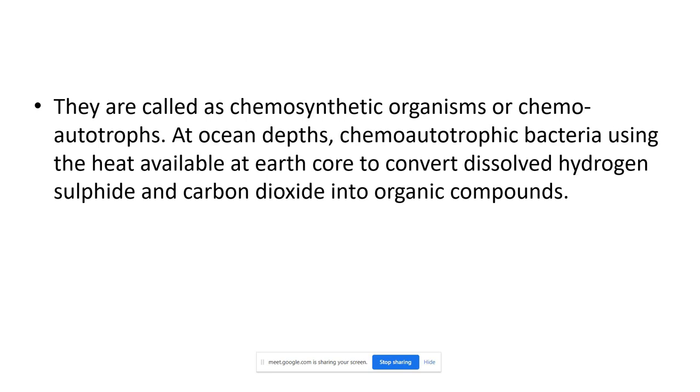At the ocean depth, there is a presence of those bacteria. Chemoautotrophic bacteria use the heat available at the earth.